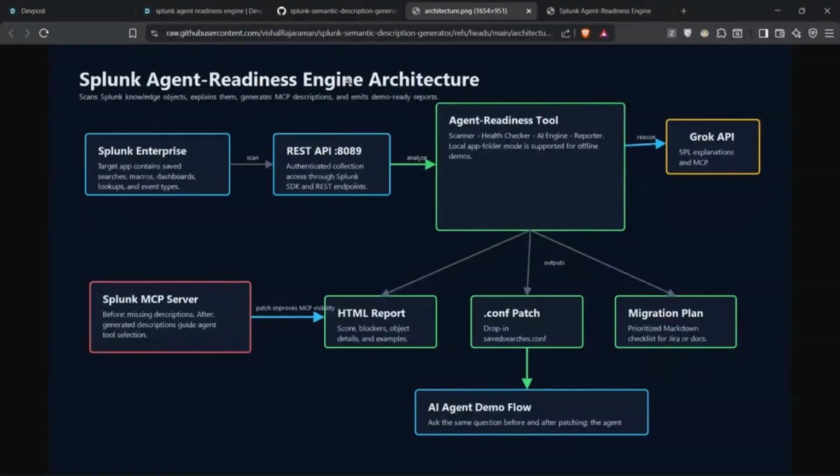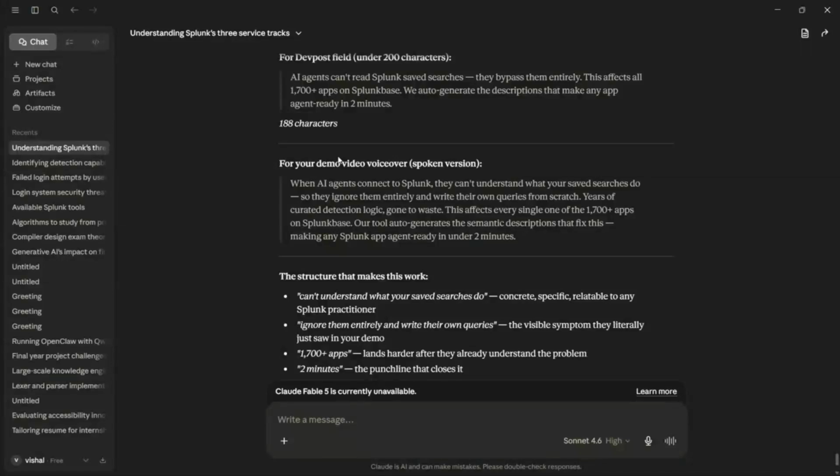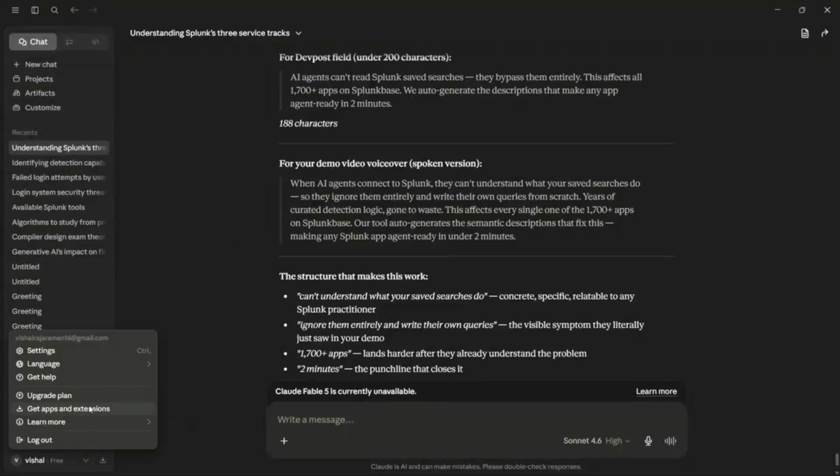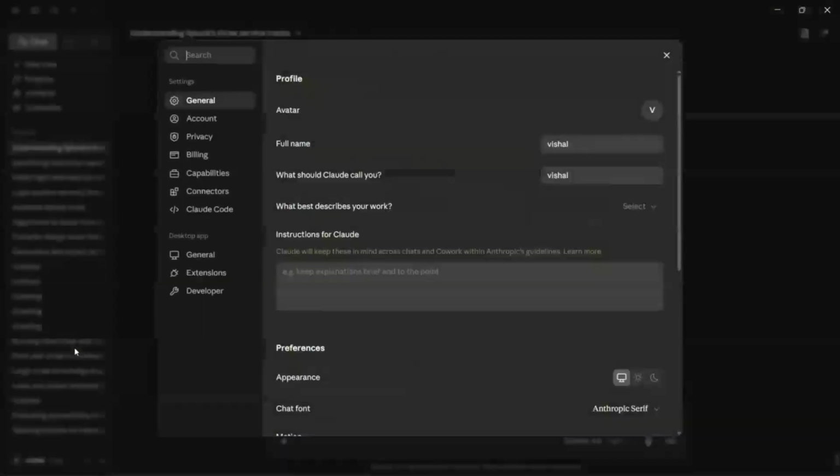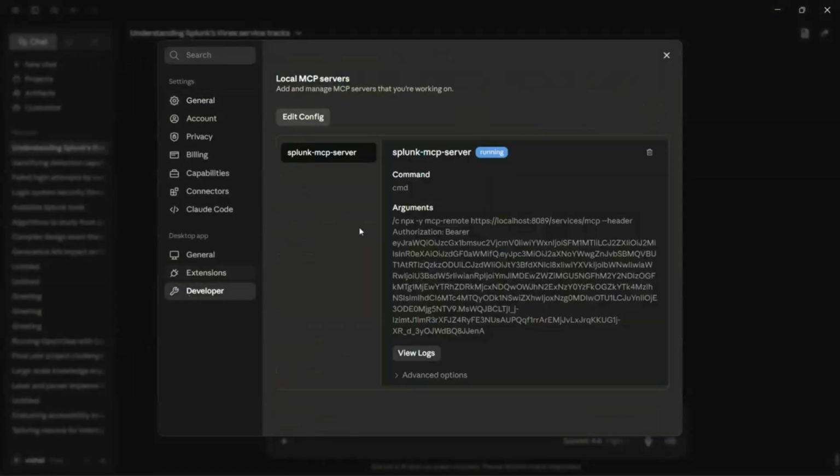Our project automatically generates MCP descriptions for any installed app in your Splunk Enterprise. I'll show you the demo. This is before using our tool. We will use Claude Desktop to connect to the Splunk Security Essentials app, which is installed in my enterprise account. As you can see, the MCP server is connected.